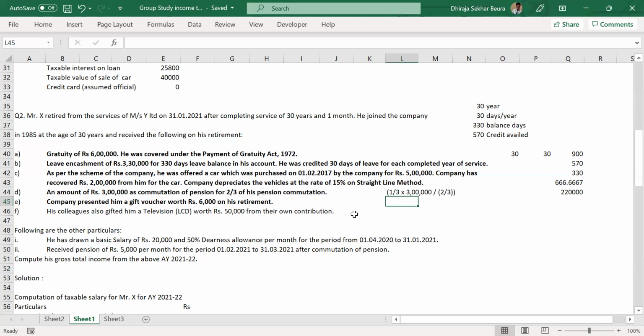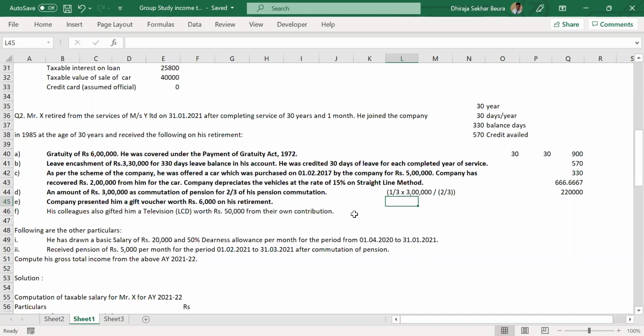Absolutely correct. Now, please revise the commutation of pension once more, one last time. What is the provision for pension commutation? Government employees are completely exempt. Perfect. For employees under the Gratuity Act, it is 1/3 of the total pension, commuted amount divided by the portion commuted.